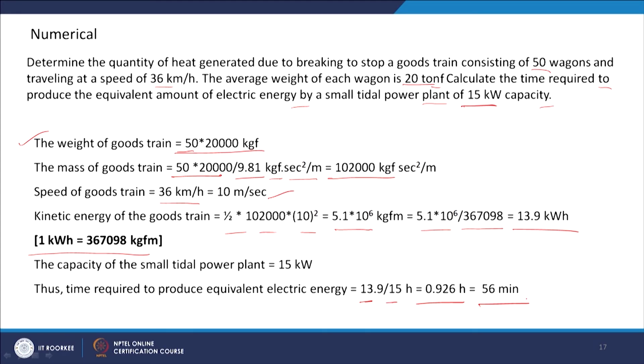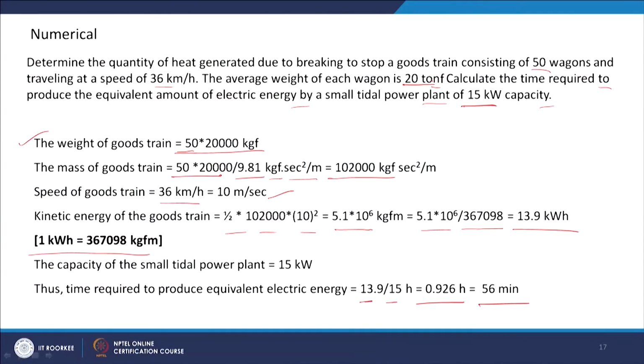So, 56 minutes is required for this plant to produce the amount of energy which is generated due to the braking of a goods train having 50 wagons of 20 ton each and moving with a speed of 36 km per hour. So, up to this in this class, thank you very much for your patience.